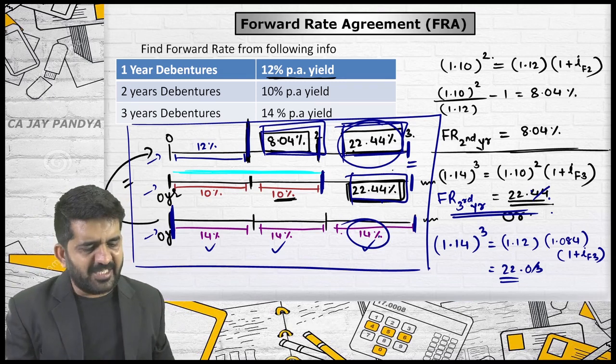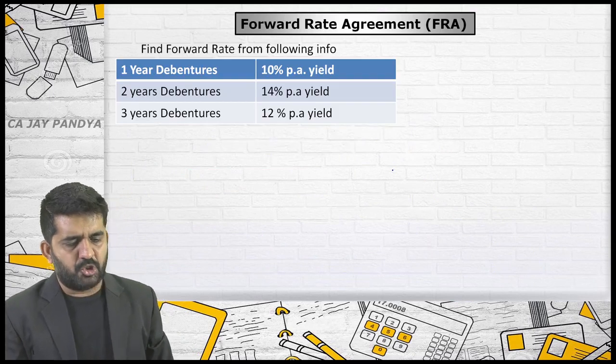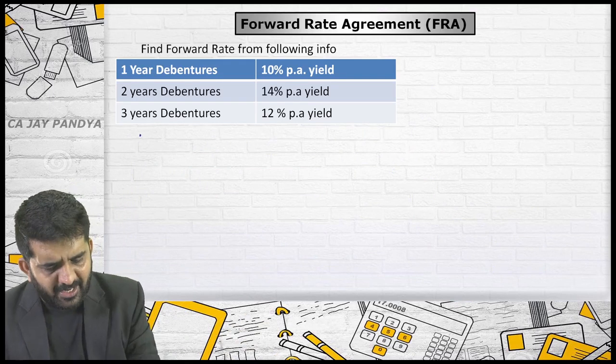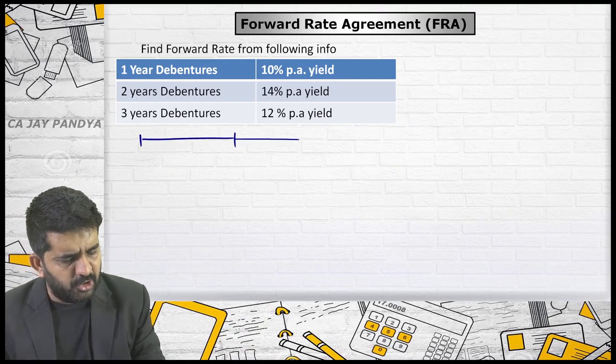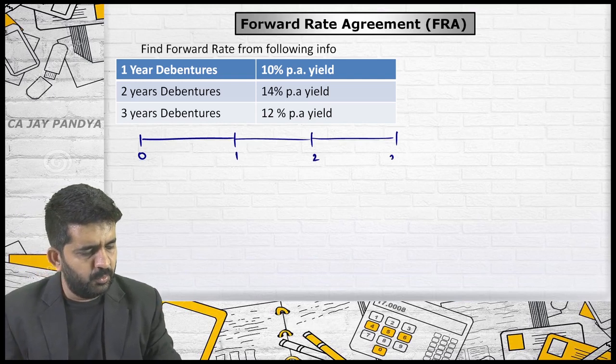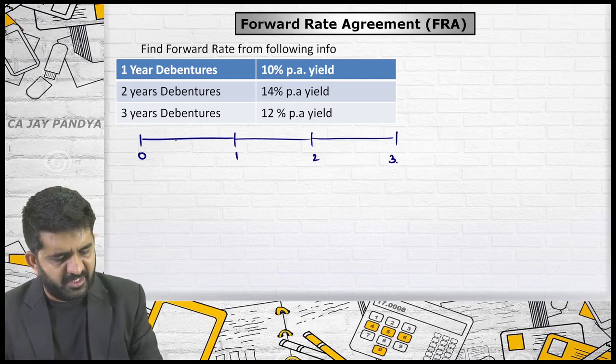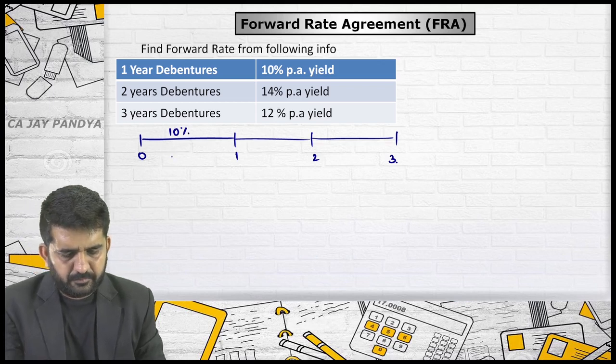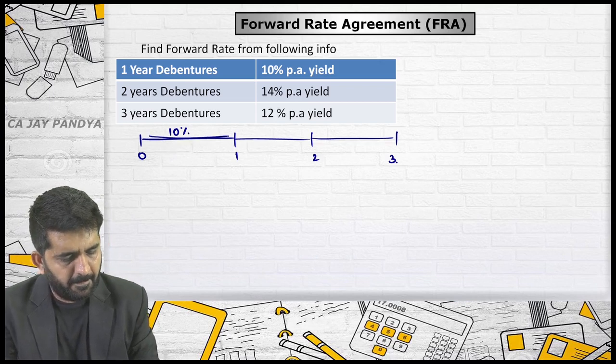Is it alright? From the next question, I'll be going somewhat shorter to get the answer. I will always draw in the examination also. This is 0, 1, 2, 3. What is the rate for this? It is 10%. I'll have to draw 3.